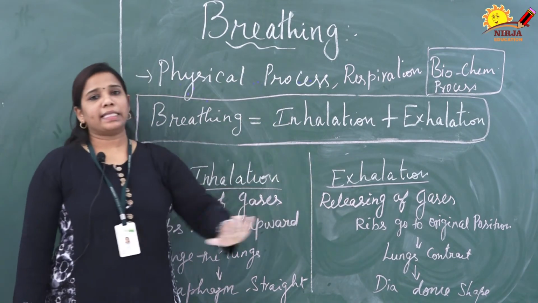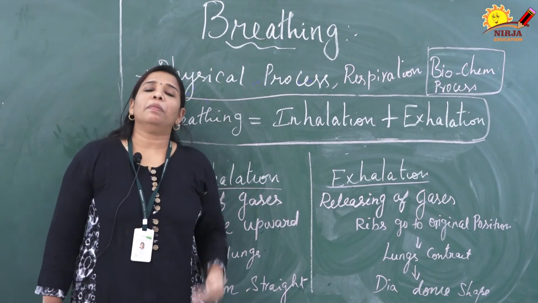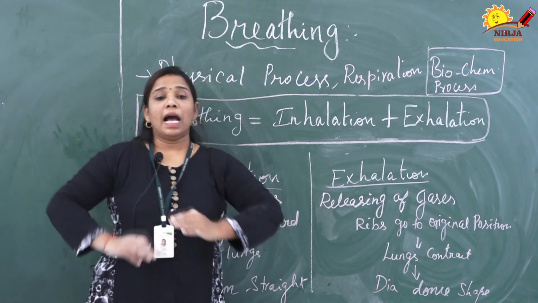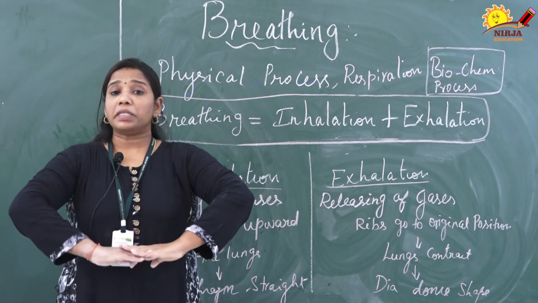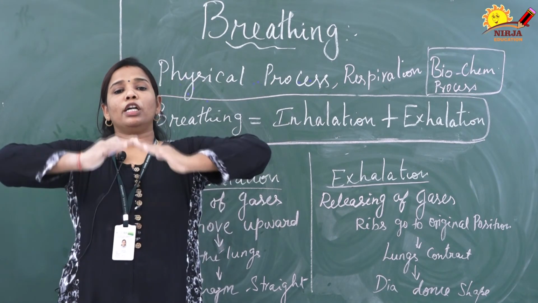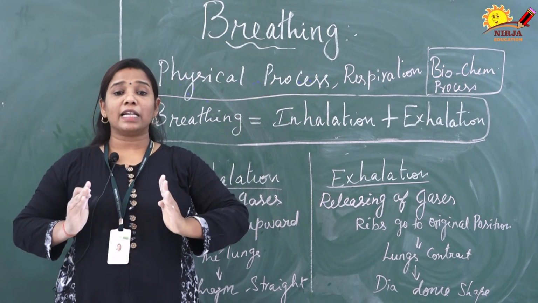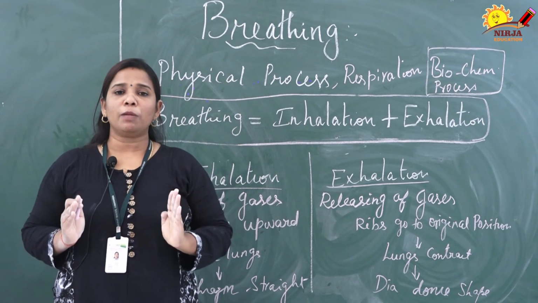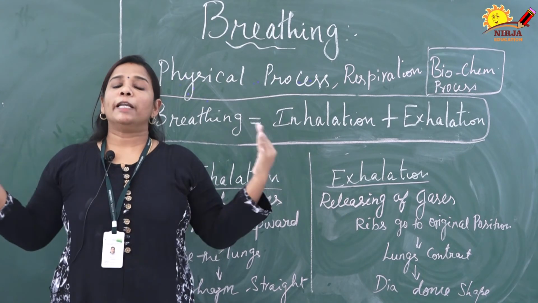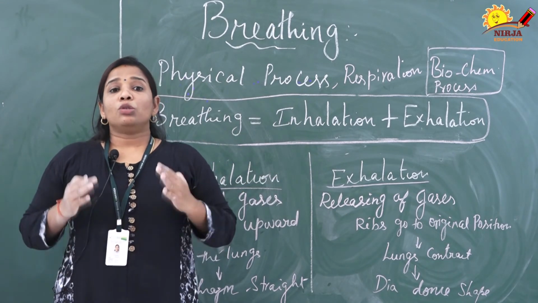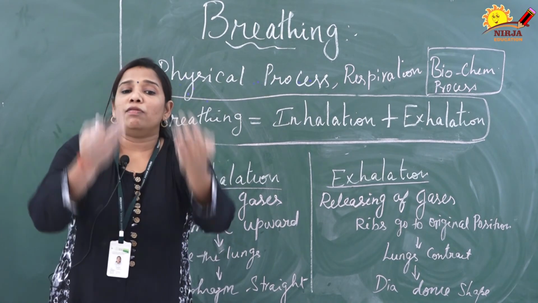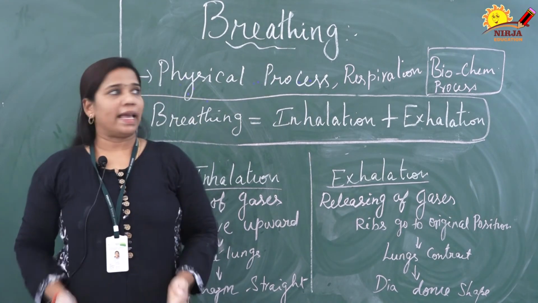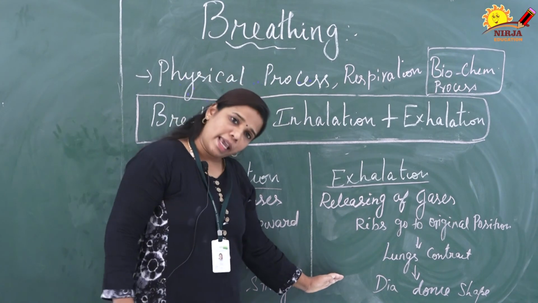Next is exhalation. Exhalation is nothing but releasing of gas outside. The diaphragm, which was in the straight position, comes back to the dome shape. Automatically the lungs constrict and come to the original position. The ribs also come backward. Due to that, the alveoli release the gas outside. This process is called exhalation.